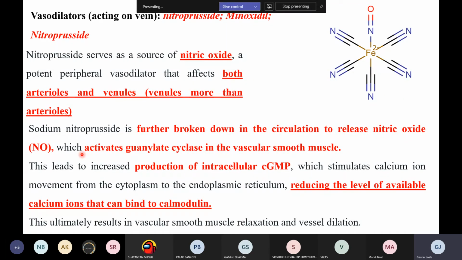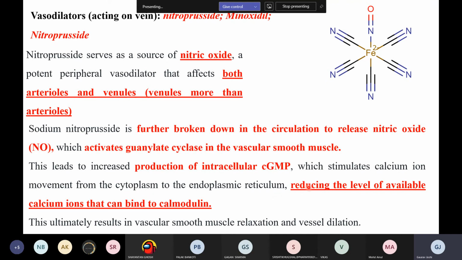Nitric oxide activates the guanylate cyclase in the vascular smooth muscle, and this guanylate cyclase converts GTP to cyclic GMP, which stimulates the calcium ion movement from the cytoplasm to the endoplasmic reticulum.